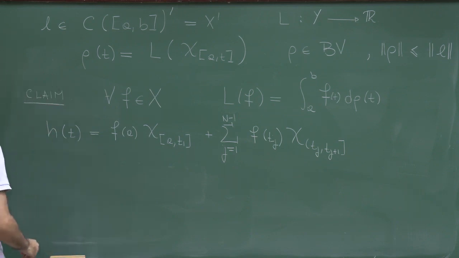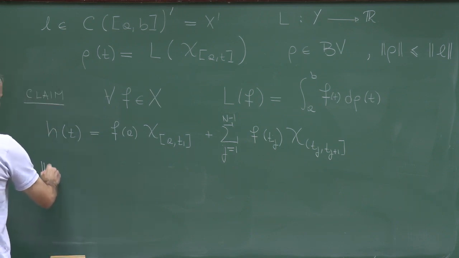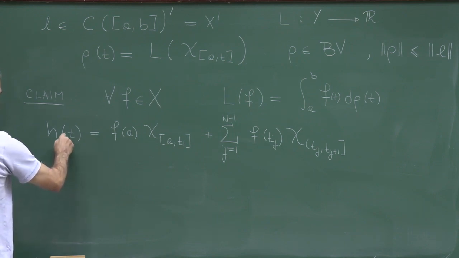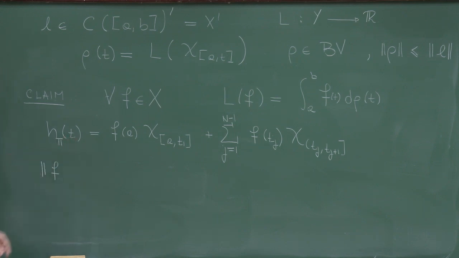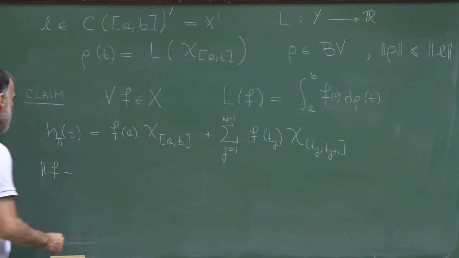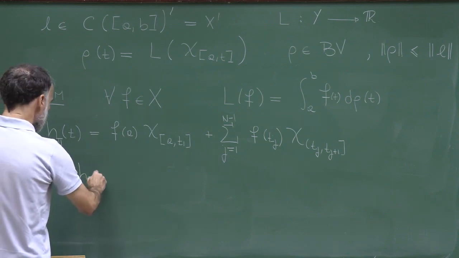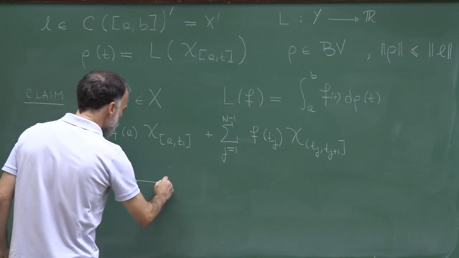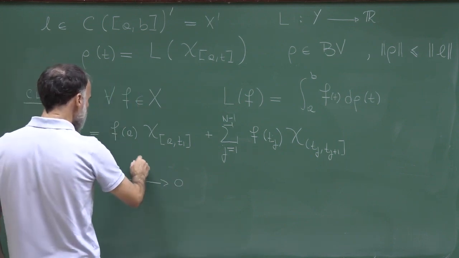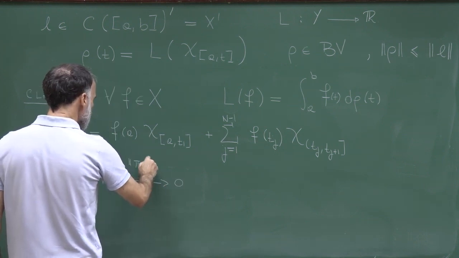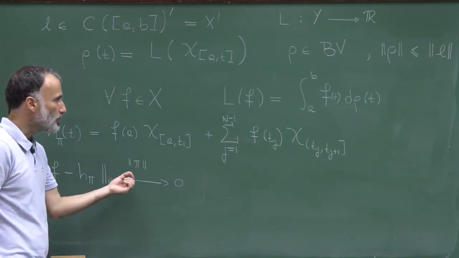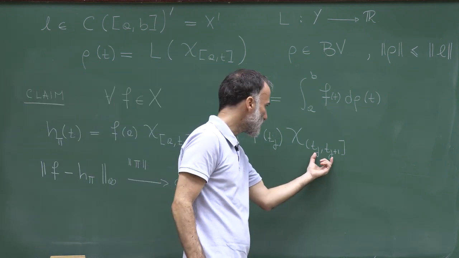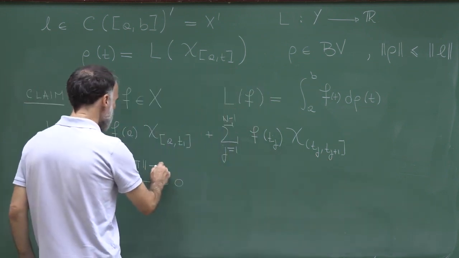And what you can check is that h depends on the partition pi. Now if you make the partition pi finer and finer, what you can prove is that in the infinity norm, h pi converges to 0 as the length of the partition, say as the size of these intervals, converges to 0.